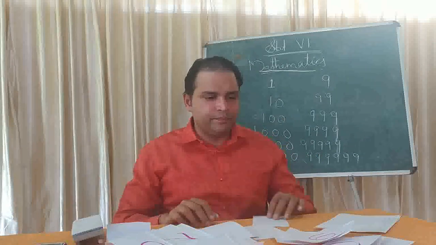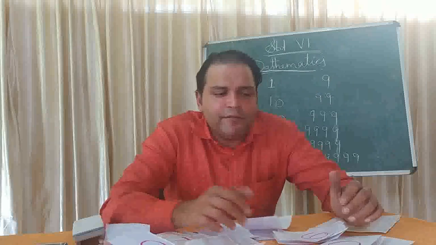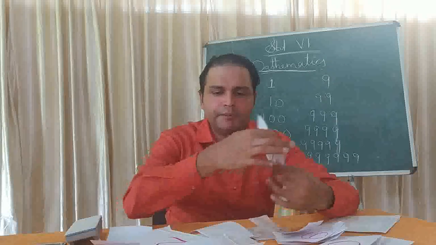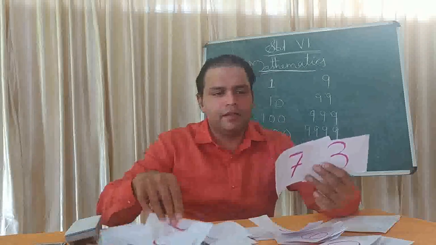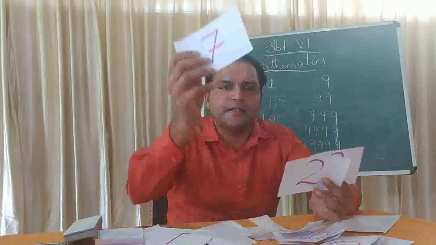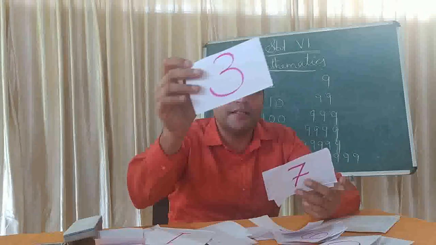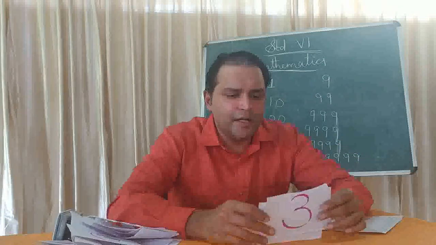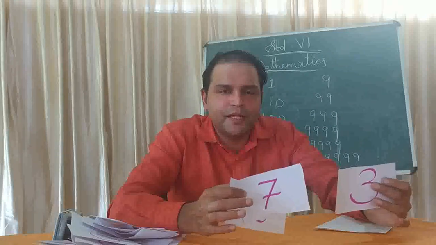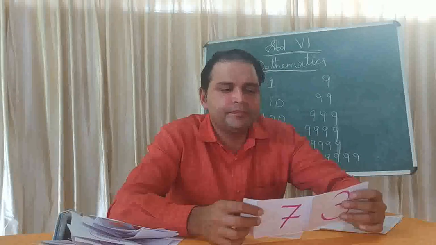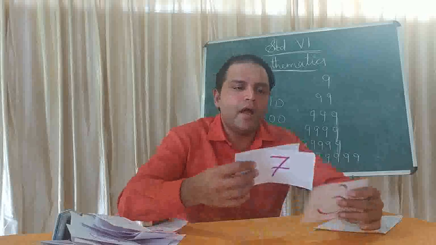Okay, now I'm going to give you an activity. The activity is very simple. Listen, I'm taking 3 digits here. The first digit is 2, second digit is 7, and the third digit is 3. Now what you want to do is, using these 3 digits, you have to form the greatest 3-digit number and the smallest 3-digit number without repeating the digits. That is the condition.